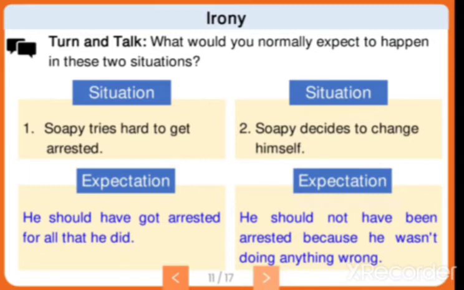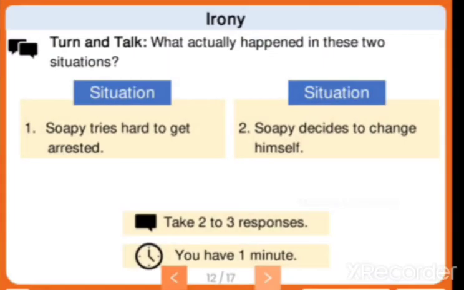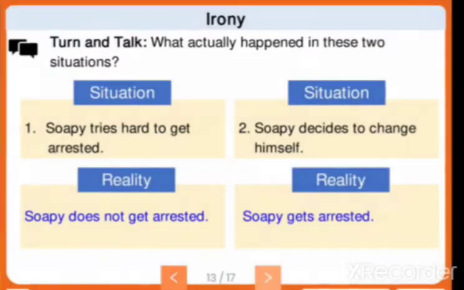So in situation 1, he should have got arrested for all that he did. But situation 2 says he should not have been arrested because he hasn't done anything wrong. Here you can see what actually happened in these two situations. Soapy does not get arrested although he did all those mischiefs. But in the second situation, Soapy gets arrested. So both situations turned out opposite to what was expected.